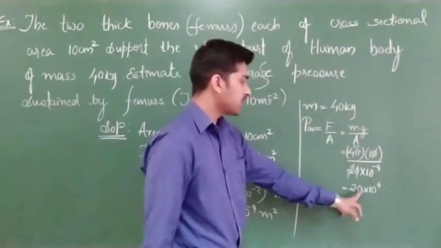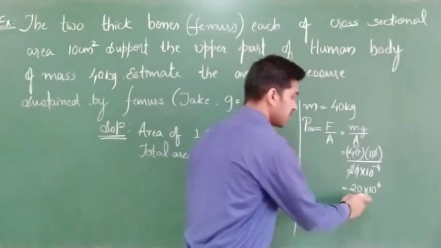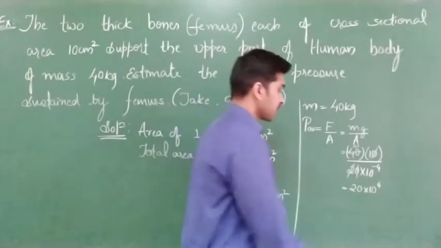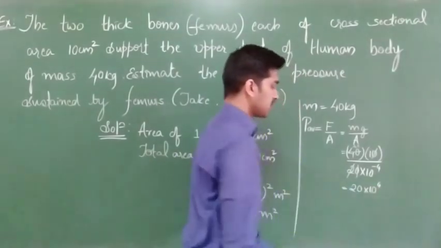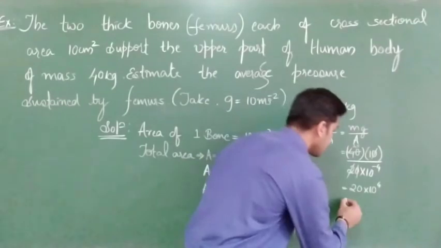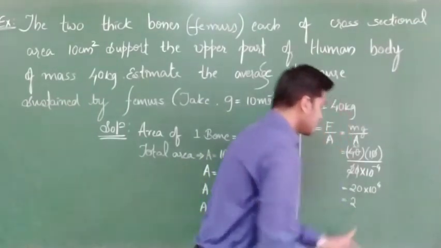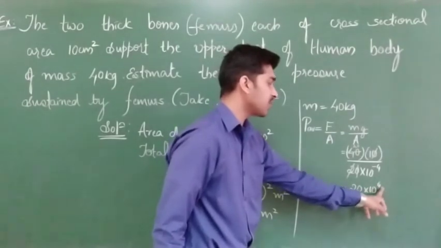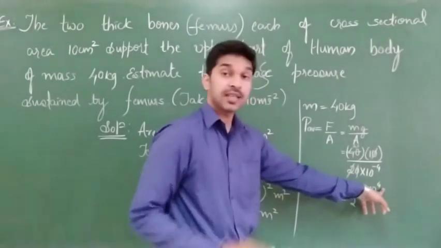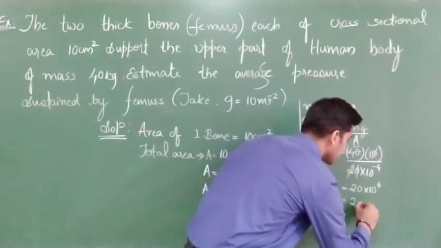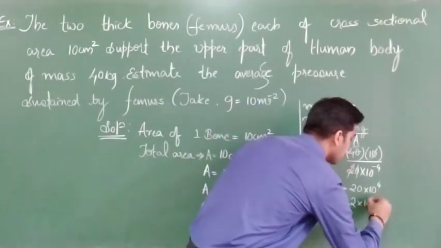Clear? Or shall I shift the decimal point over here? This 20 means this is 20.0. Clear? 20 means it is 20.00 like that. So if I shift this decimal point over here, what can I write? Decimal point is shifting to the left side. So what will happen to the 10 to the power value? It will shift right side in our number line. Correct? So 2 into 10 to the power of 5.